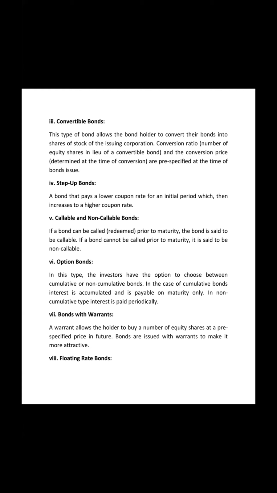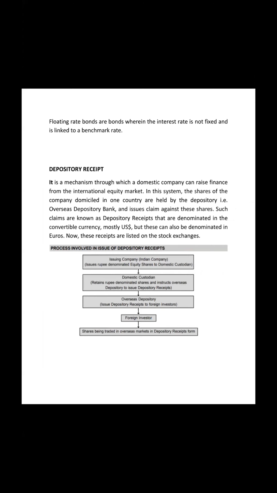Okay. Then comes the bonds with warrants. The warrant allows the holders to buy a number of equity shares at a pre-specified rate. Okay. So they are issued with a warrant to make them more attractive so that people can invest. Then there are the floating rate bonds. Floating rate bonds are bonds where the interest rate is not fixed, and it is actually set according to a benchmark. Okay, around this benchmark it will be there, and accordingly it will be fixed.